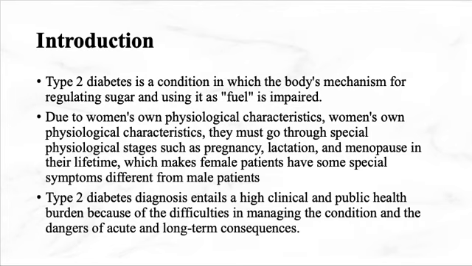An introduction to this research. Type 2 diabetes is a condition in which the body's mechanism for regulating sugar and using it as fuel is impaired. Due to women's own physiological characteristics, they must go through special physiological stages such as pregnancy, lactation, and menopause in their lifetime, which makes female patients have some special symptoms different from male patients.